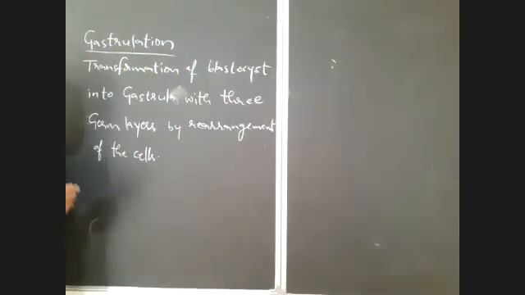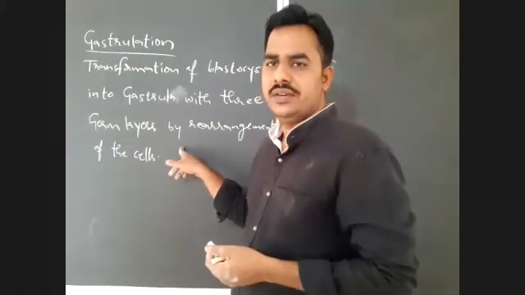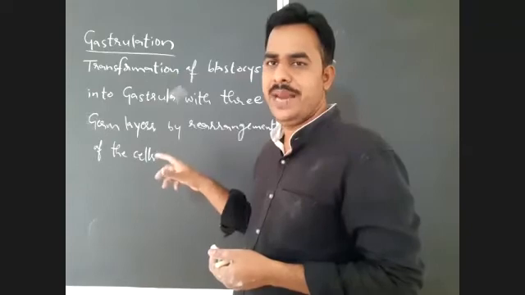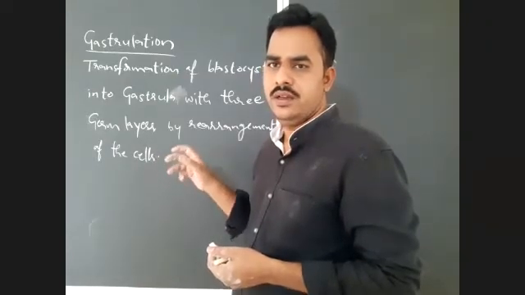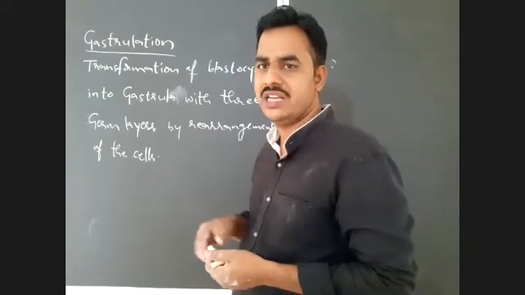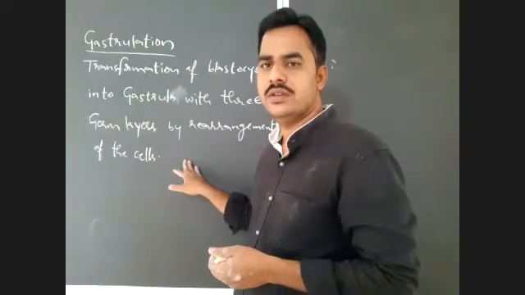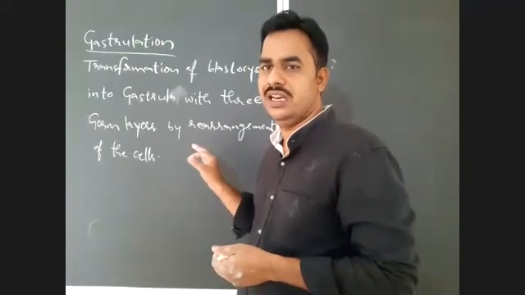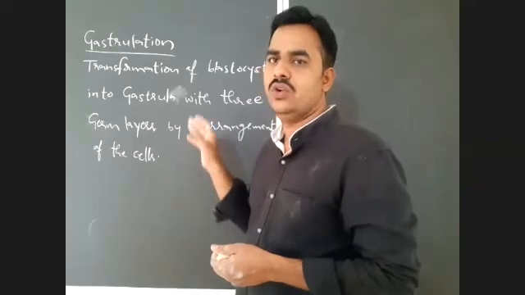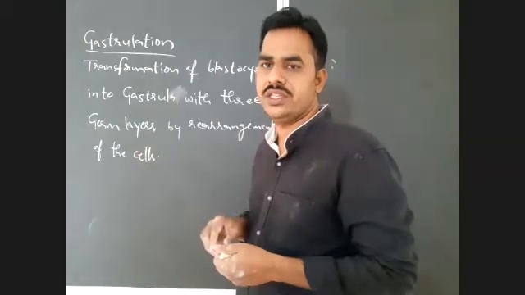See, gastrulation means it is the migration of cells. During gastrulation, the cells which are present in the blastocyst, that is blastomeres, the cells which are present in these embryonic stages are commonly known as blastomeres. During gastrulation, the cells of the blastocyst will migrate to different locations and will be rearranged in different locations in the embryo.